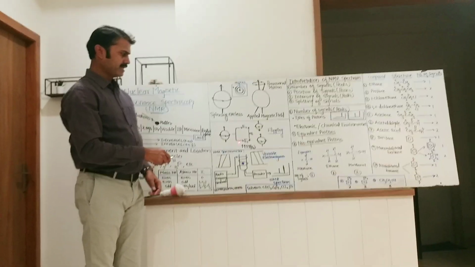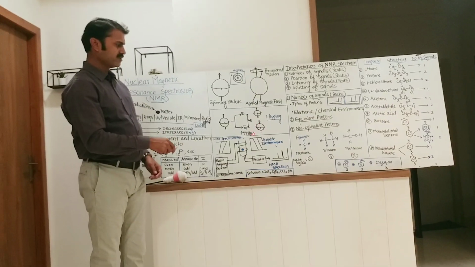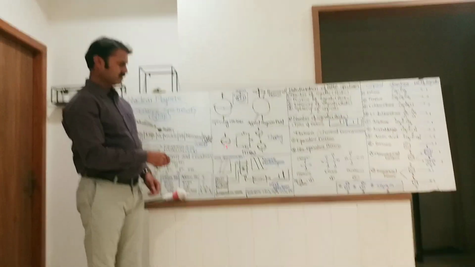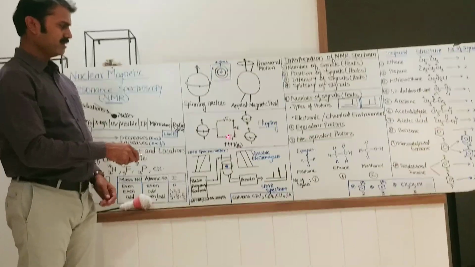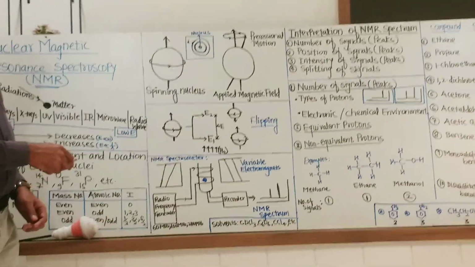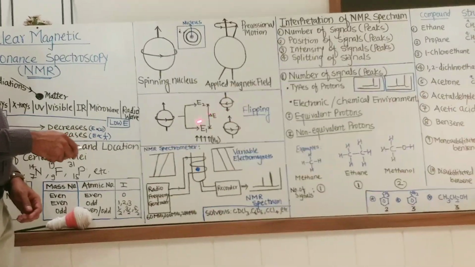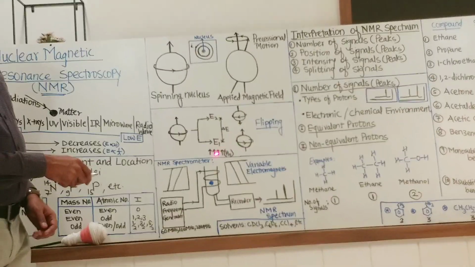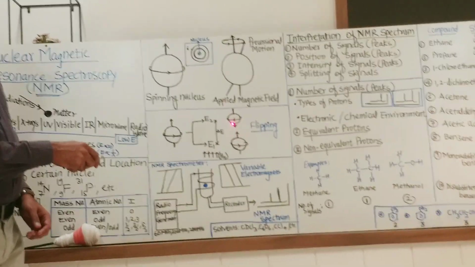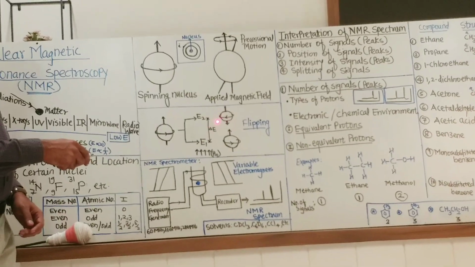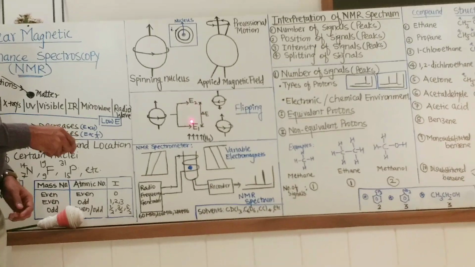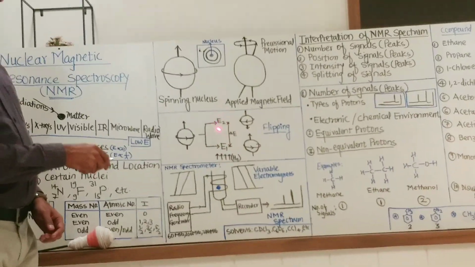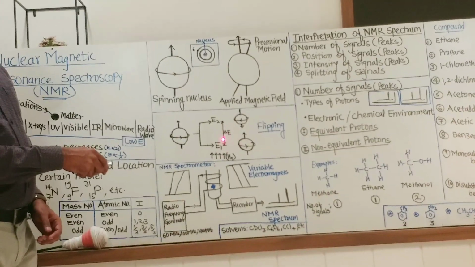Either the precessional motion of nuclei may align in the direction of the applied magnetic field. This situation corresponds to lower energy. Suppose this is E1. And the second possibility is the precessional motion of nuclei may oppose the external magnetic field. This situation corresponds to higher energy. Suppose it is E2. The energy gap between E1 and E2 is delta E.